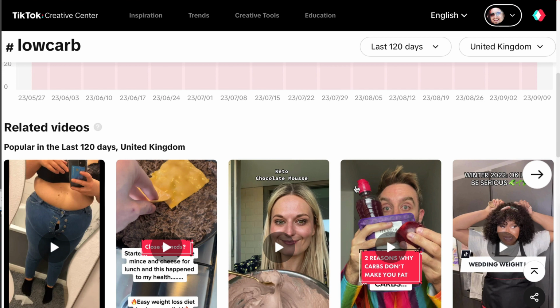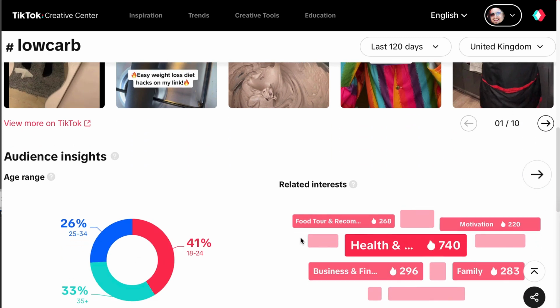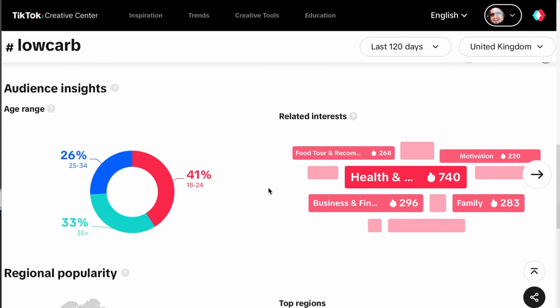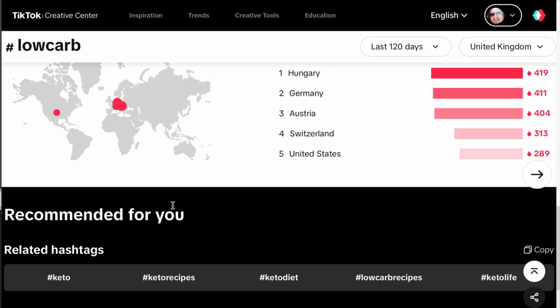Now, we're not stuck with just making videos here. We can use any type of media you like. TikTok is going to give you a wealth of information about your chosen niche and your chosen hashtags. It's going to give you audience insights, related interests. It's going to give you good demographics, and it's going to give you related hashtags as well.